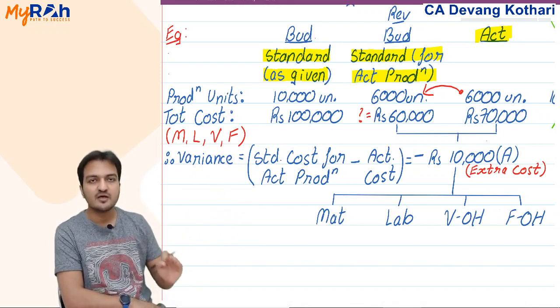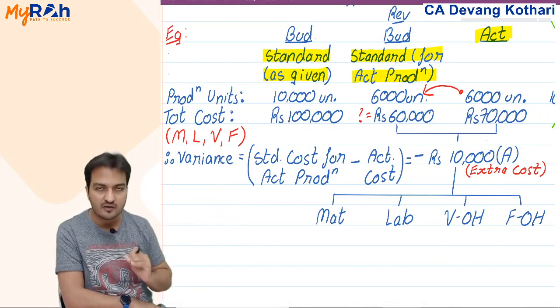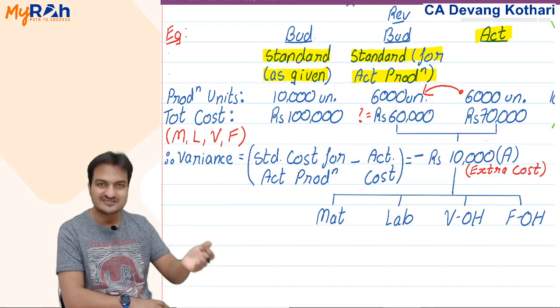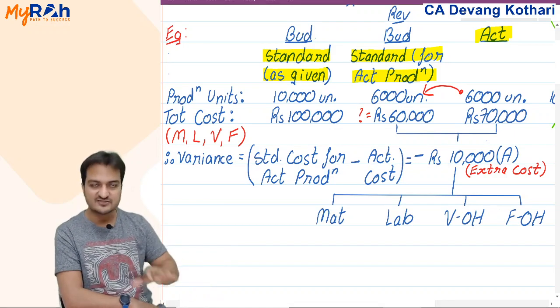Yes, this is the calculation we will be learning in the chapter. How to do that calculation we'll see further in the chapter. Right now this is just an introduction.